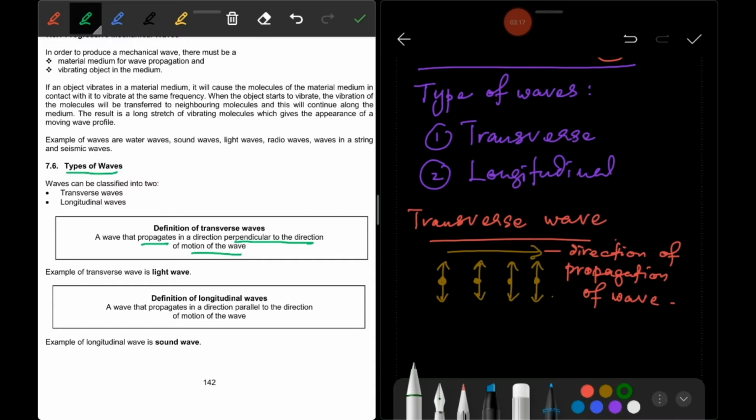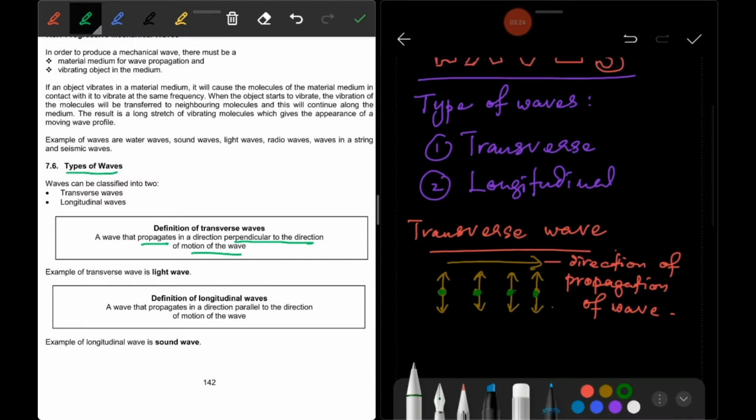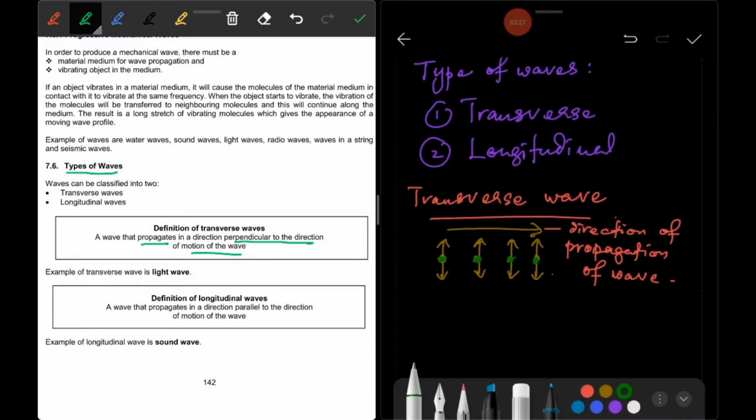Okay, look at here. This is the particle. The particle in a medium will vibrate up and down. You can see, look at my sketch here. The particle moves up and down, up and down. This is the movement of particle in the medium.